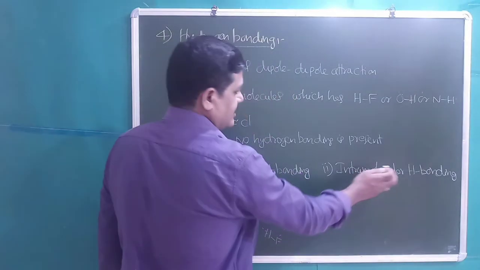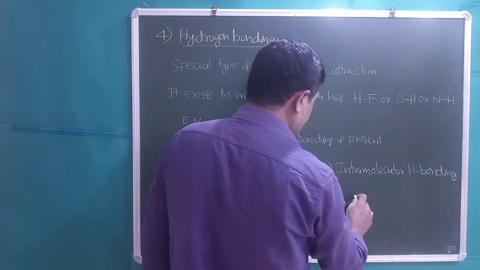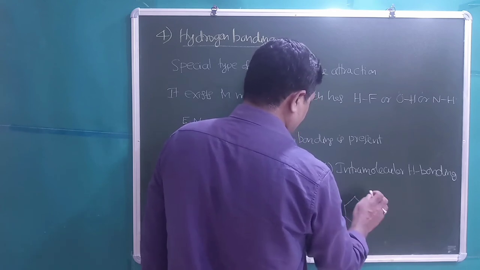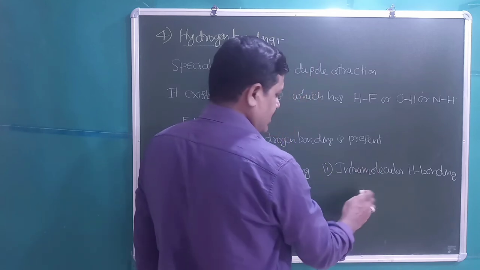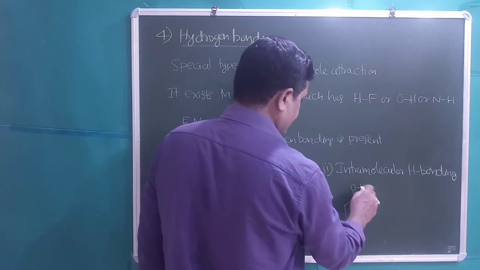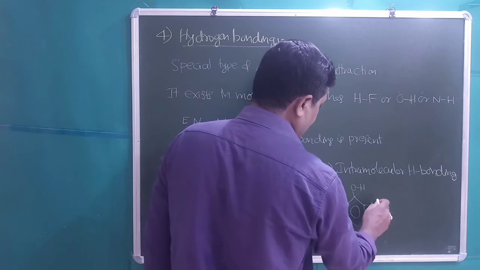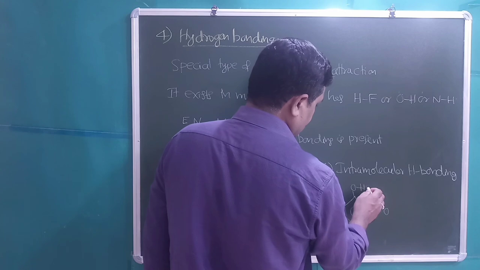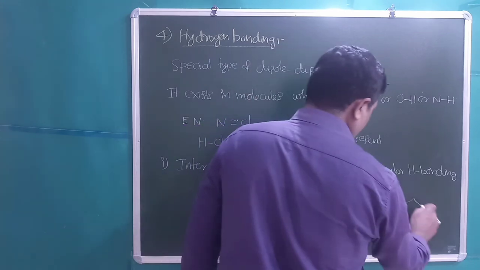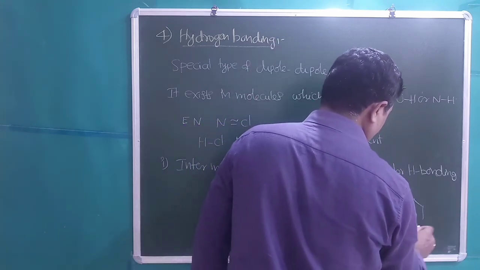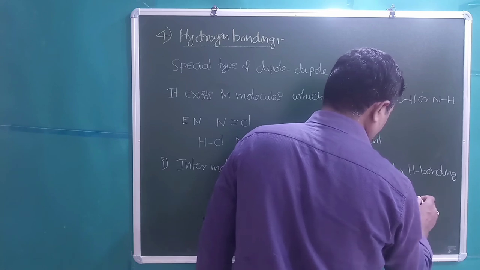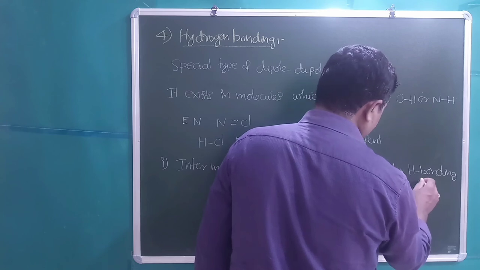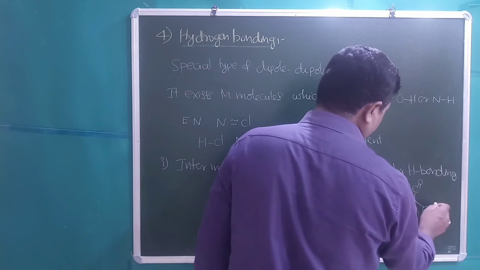On the other hand, intramolecular hydrogen bonding is hydrogen bonding present within a particular molecule. Within the molecule it has OH, for example orthonitrophenol, or orthohydroxy benzoic acid also we can take.